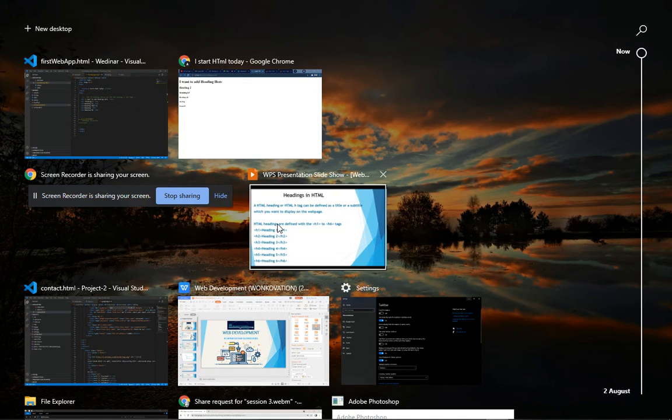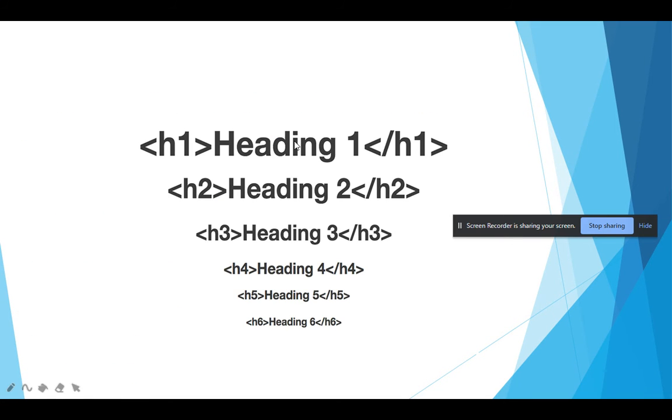So I move to our PPT part. Here you see that there are different types of heading. H1 is a very big heading in HTML. H2 is smaller compared to H1, H3 is smaller compared to H2, and H4 and so on. H6 is basically the smallest heading in your HTML. So I hope you guys understand all this.